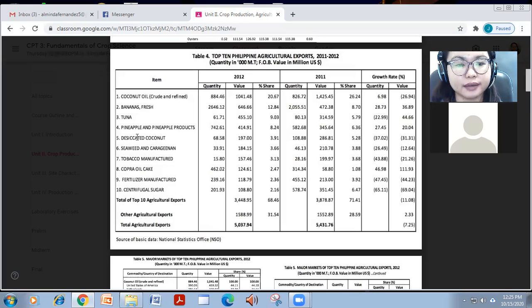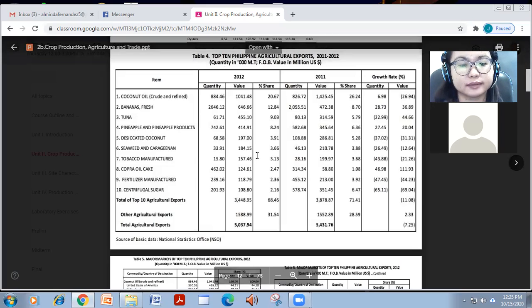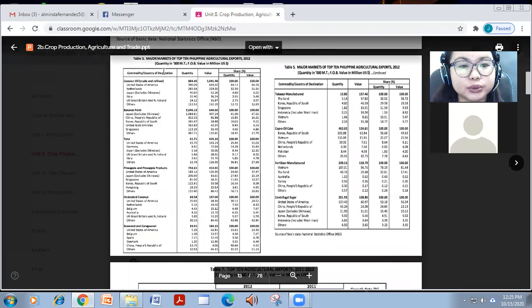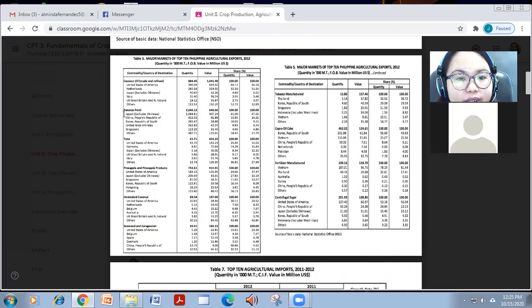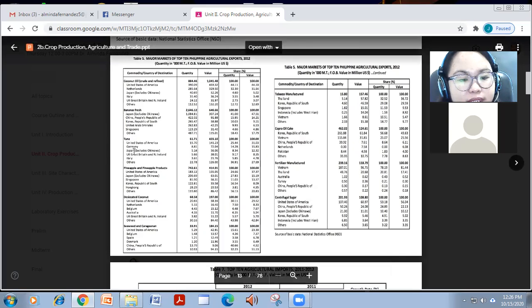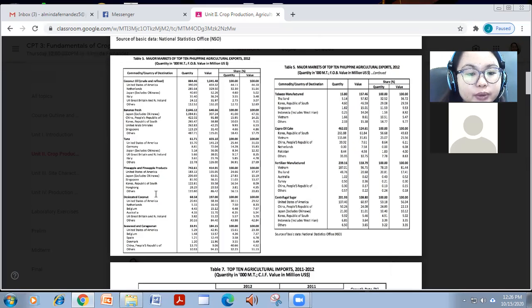And then we have copra oil cake. We also export fertilizer, sugar, and so on. No, even tuna. So these are the majority markets of these top 10 agricultural exports. Like for coconut, we have US, Netherlands, Japan, Italy, and UK. For banana, our markets are Japan, China, Korea, Singapore, and others. And for tuna, we have US, Germany, Japan, UK, Italy. And for pineapple, we have US, Japan, Singapore, Korea, Hong Kong.